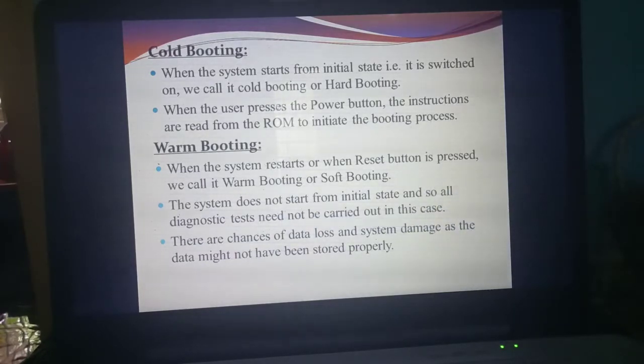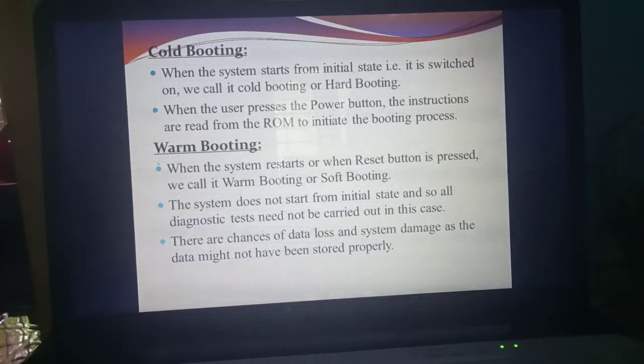Understand? Why the initial state need not be taken? Because once again you are resetting the process. Okay. So what's the disadvantage? Immediately if you give the reset or restart button, you may get data loss, or the system might get damaged or hang. You can't store the particular information properly.